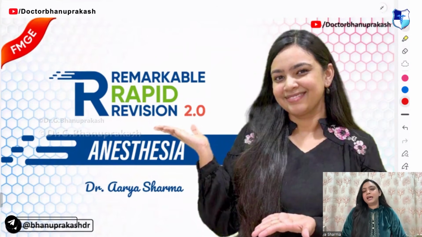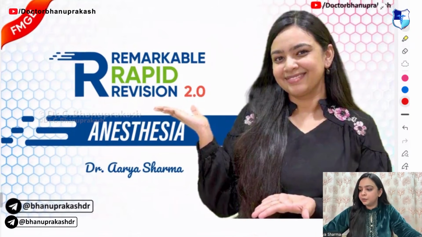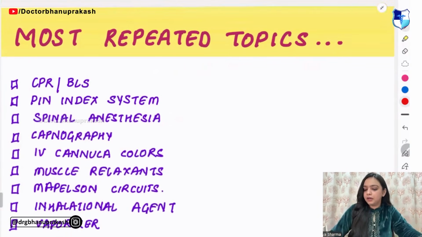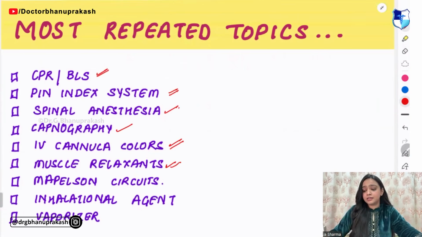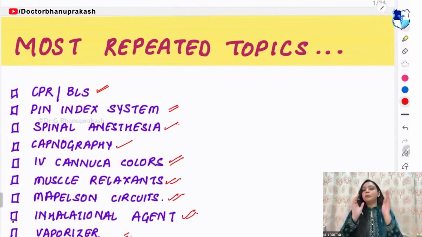Today we will be having the anesthesia session, and it will be of 1 hour only. Starting with the anesthesia session, these are the most repeated topics: CPR, pin index system, spinal anesthesia, capnography, cannula color codings, muscle relaxants, Mapleson circuit, inhalational agents, and vaporizer. These are the most repeated topics that you have in your anesthesia.